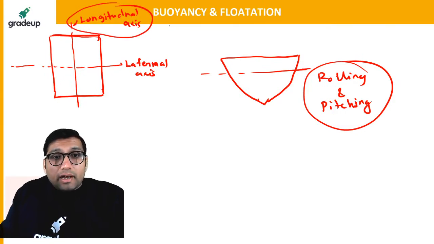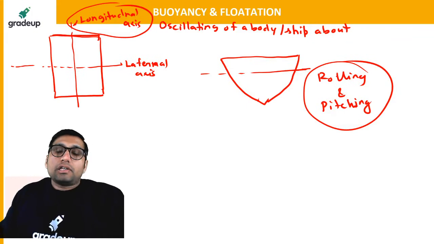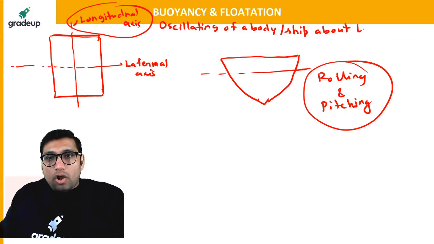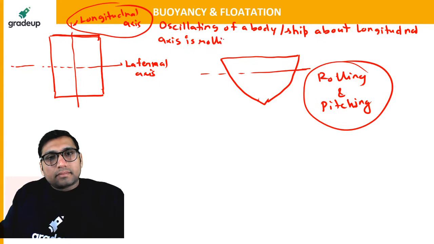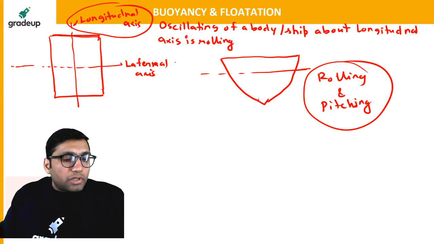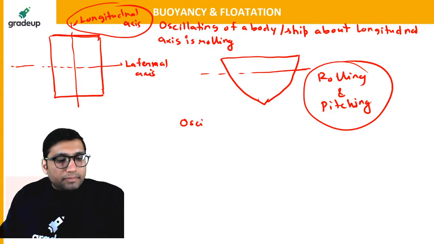So moment of inertia, or we can say oscillation of a body or ship about the longitudinal axis is rolling. Oscillation of a body or ship along the longitudinal axis is called rolling, and oscillation of a body